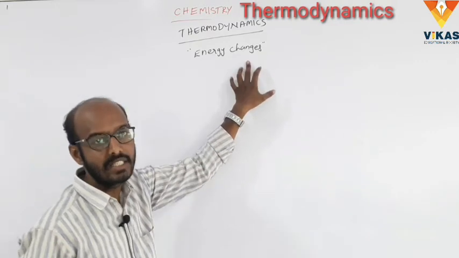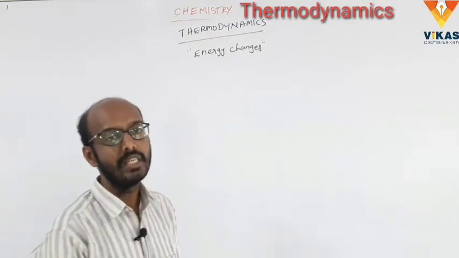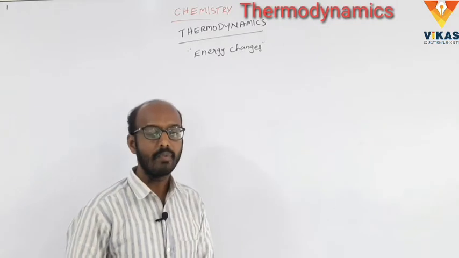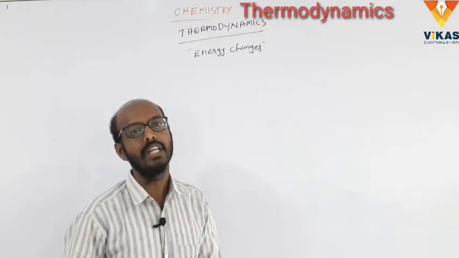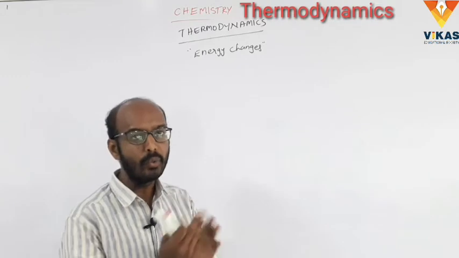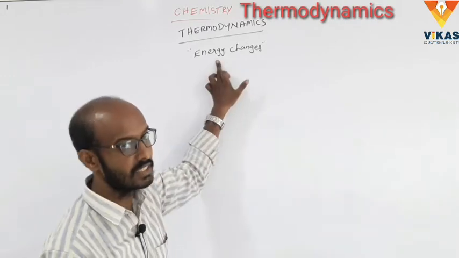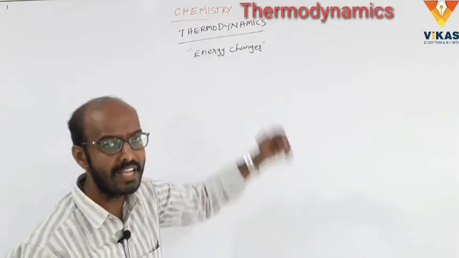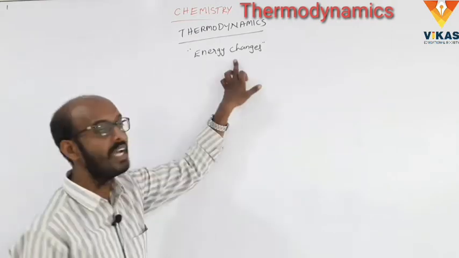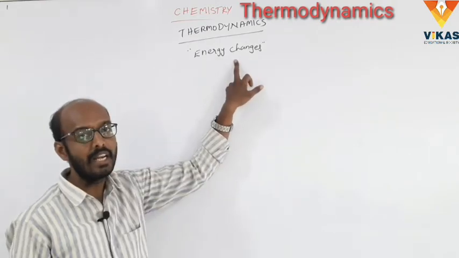What are the energy changes? Chemical energy is converted into electrical energy, or into mechanical energy. Any energy converted from one form into another form is called energy changes. So finally, thermodynamics is the branch of chemistry which deals with the energy changes in chemical reactions.